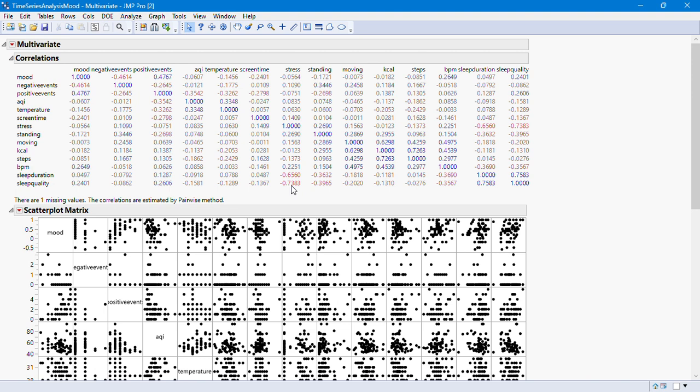So there's a negative correlation between stress and sleep quality, which actually makes sense. Now a higher sleep quality means that yes, I slept well, I slept at the right time, I had a normal proportion of deep sleep, light sleep, and rapid eye movement sleep stages. Those are the factors that I use to calculate the sleep quality. All this data was collected from my smartwatch.